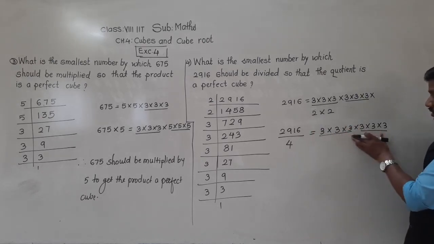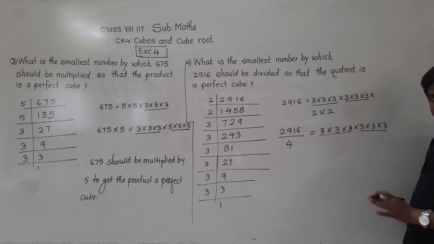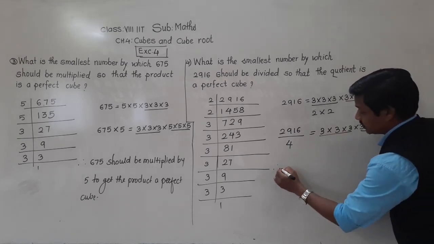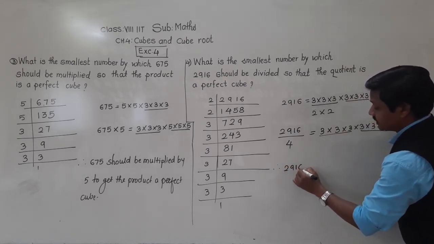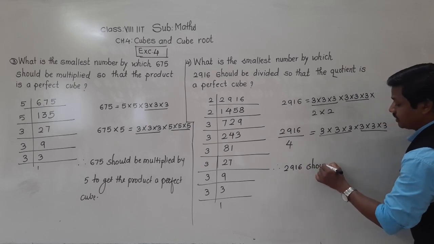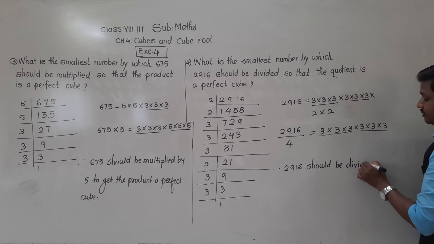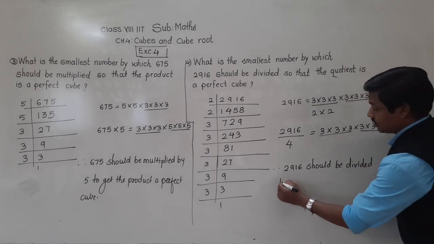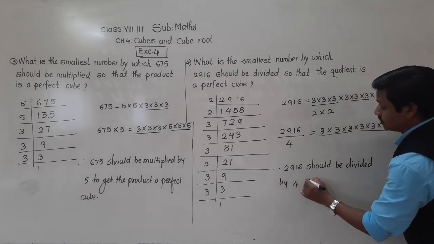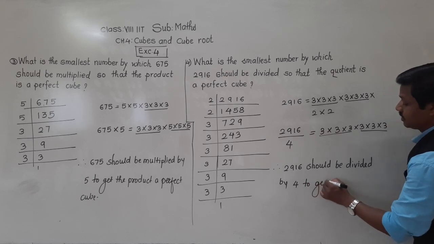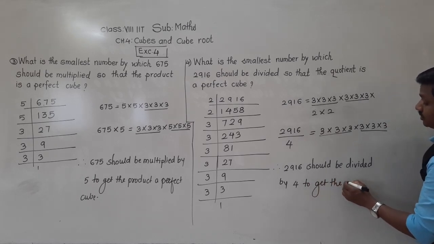Okay, triplet of 2, triplets of 3. Understood? That means 2916 should be divided by 4 to get the quotient a perfect cube.